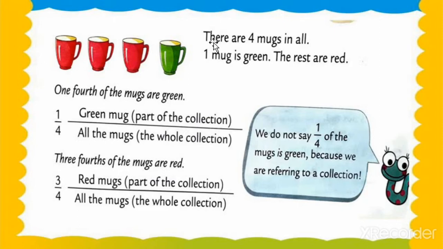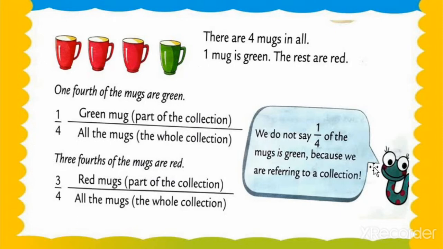There are 4 mugs in all. See this, mugs, cups of tea. 1, 2, 3 and 4. There are 4 mugs in all. 1 mug is green. See this. The rest are red. 3 are left, and the 4th one is what? It's green in color. So 1/4 of the mugs are green.